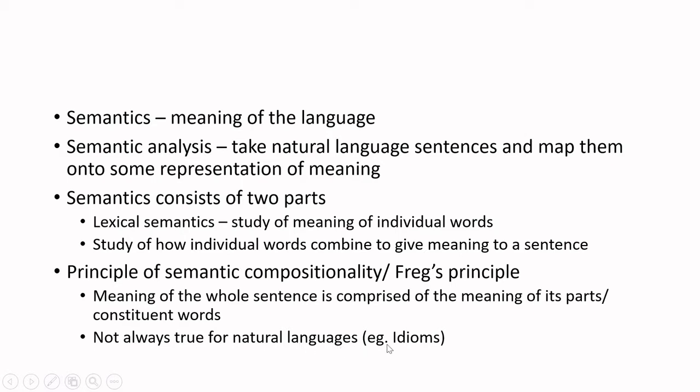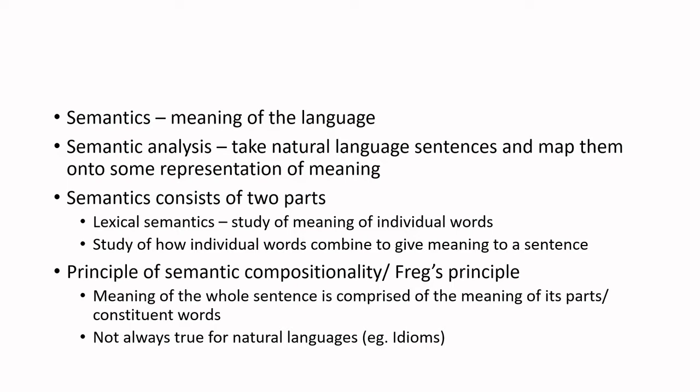For example, idioms, or phrases like "she passed the exam in flying colors." That is a phrase which is usually used. Flying has one meaning and colors has another meaning.